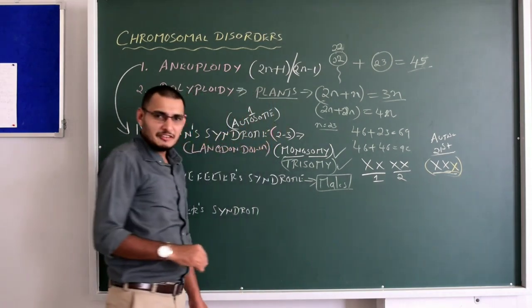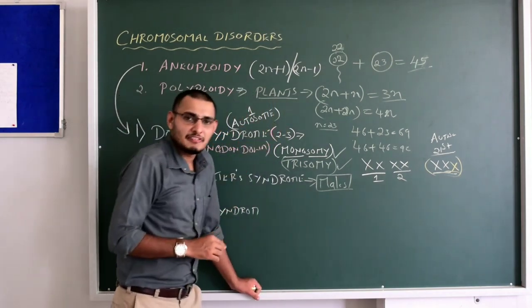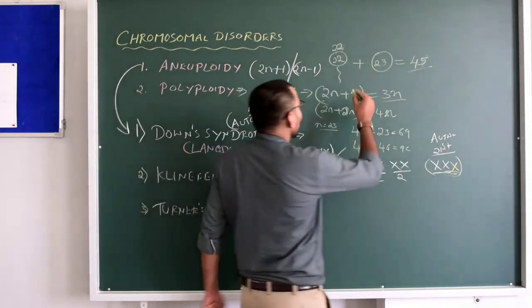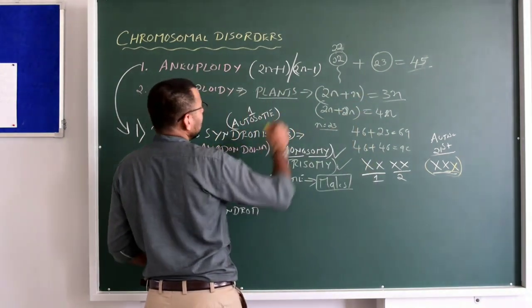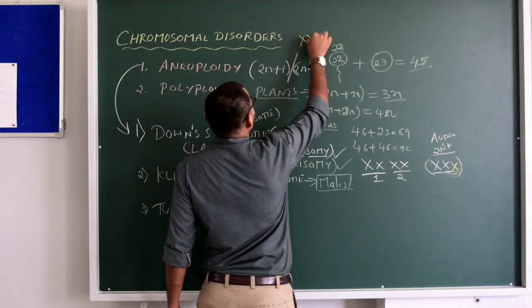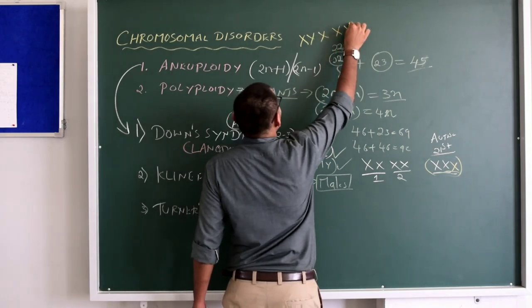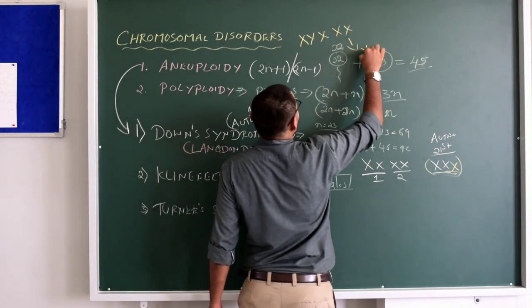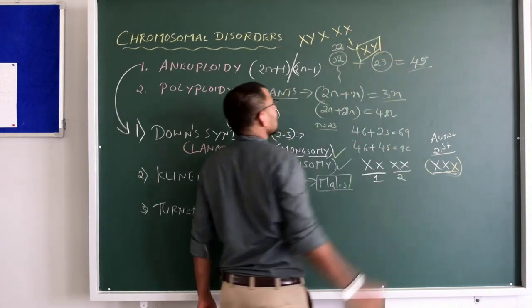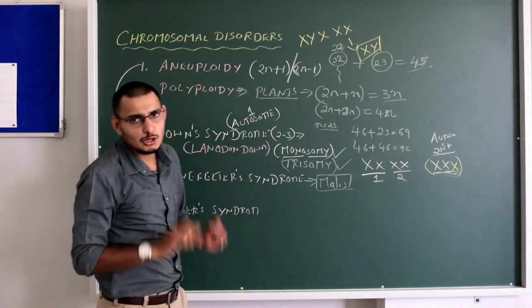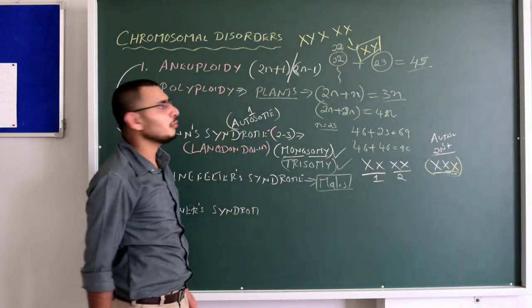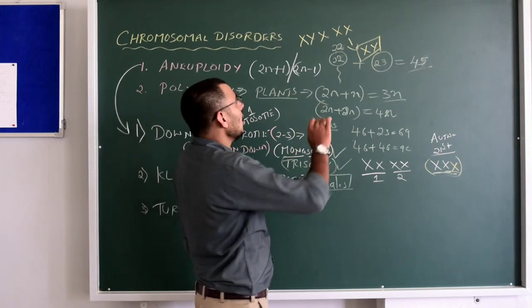The reason is very simple. Why are males affected? Suppose a normal man marries a normal woman, and let us assume that one of the offspring is XY, that is male. He is also normal. This is a natural phenomenon that occurs in nature.